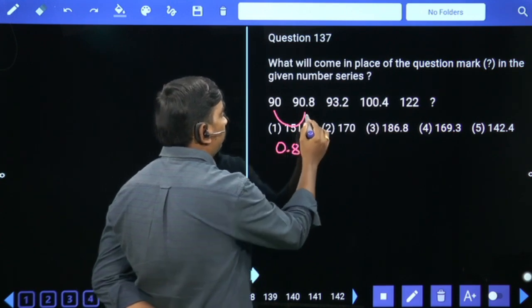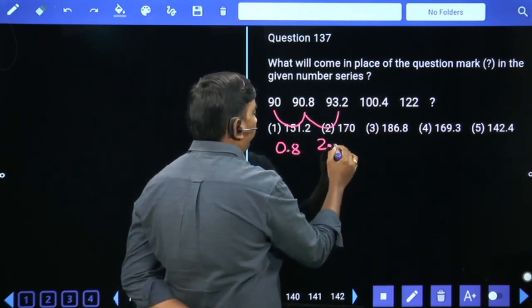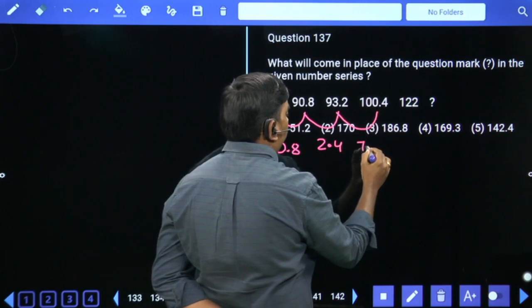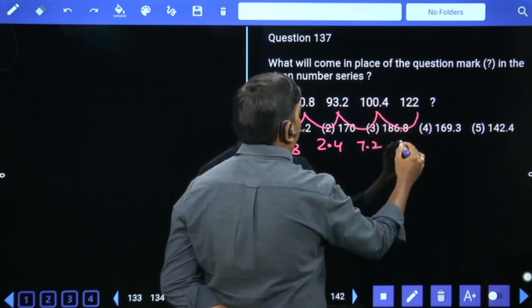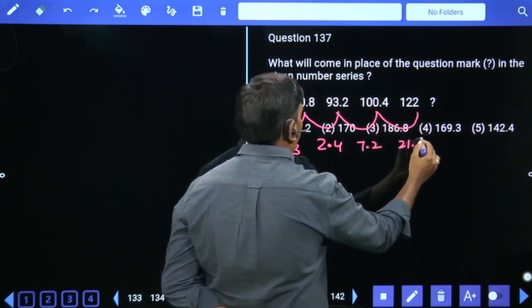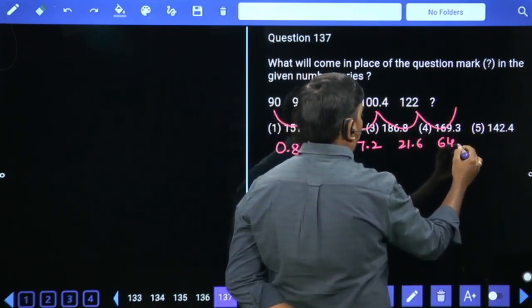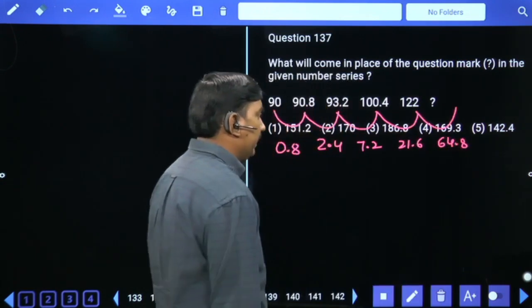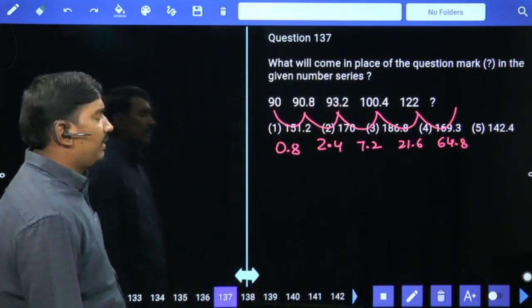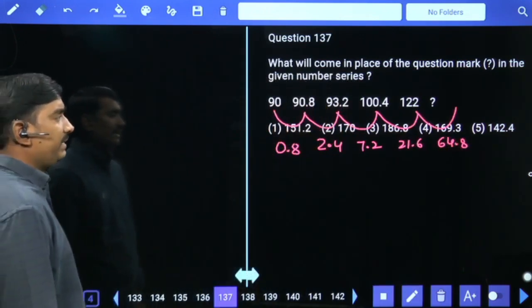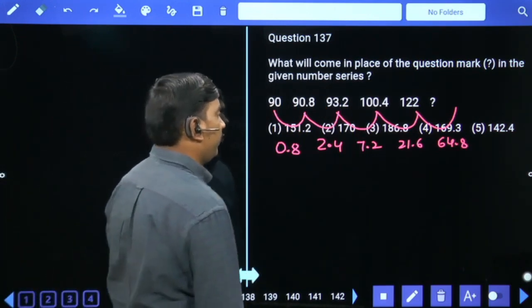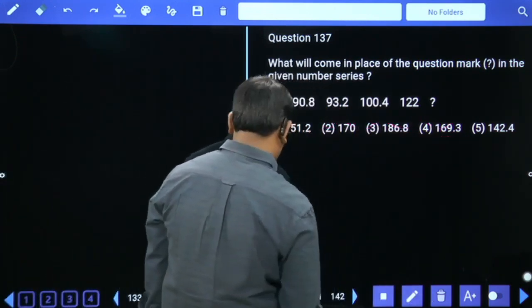0.8, 2.4, 7.2, 21.6, 64.8. 122 plus 64 means 186.8. 186.8, third option.